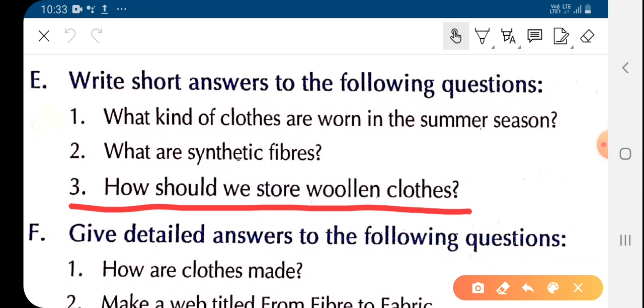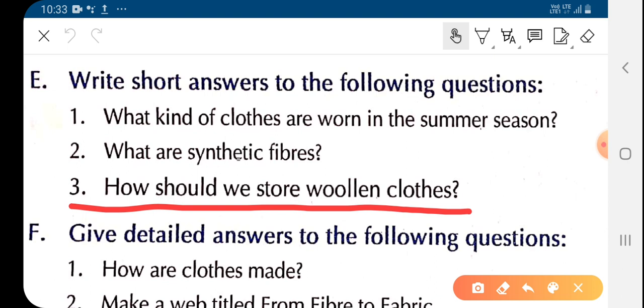How should we store woolen clothes? Children, we have studied in the chapter that woolen clothes should be stored in a dark, cool, dry place, and naphthalene balls should be kept between the clothes so that insects like mites and other insects do not harm them.